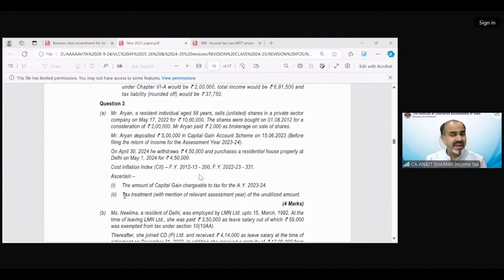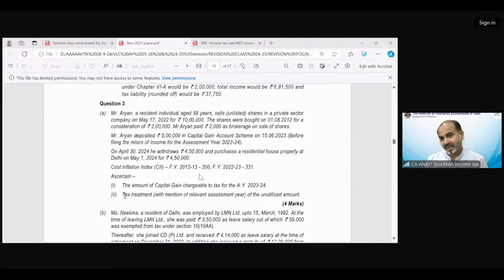What assessment year should it be to tax this unutilized amount, and how much also? You should always have a paper, pen, and a calculator whenever you're taking these practical question classes. Rishabh is saying the formula is original capital gain upon net sale consideration into unutilized amount. Yes, Rishabh, you are correct. I just want to know the assessment year.